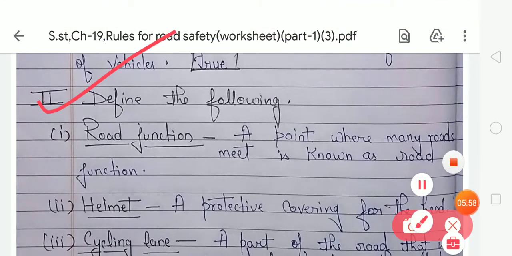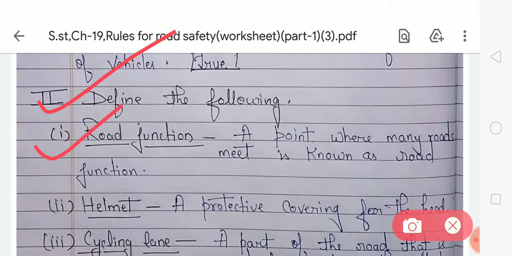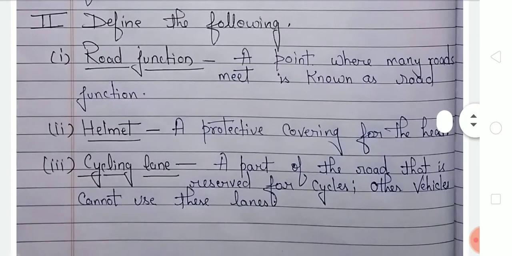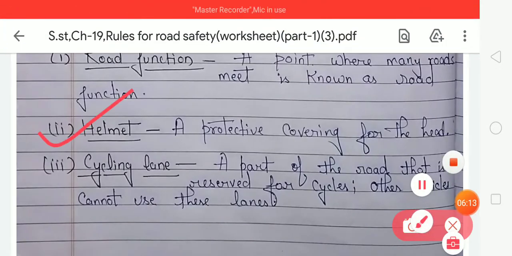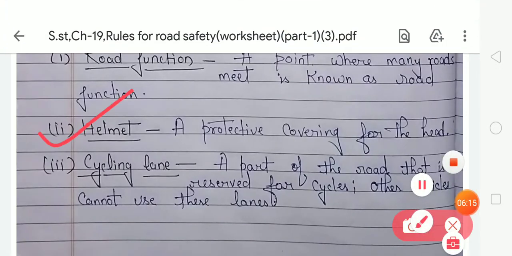It means in this exercise you have to define the following words. Your first word is road junction. A road junction, a point where many roads meet, is known as a road junction. Next one is helmet. What is a helmet? A protective covering for the head, and a helmet will protect our head from injury.